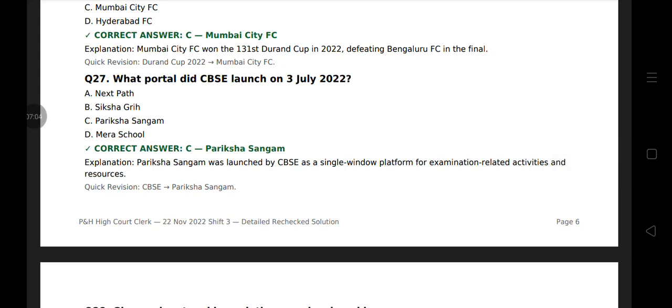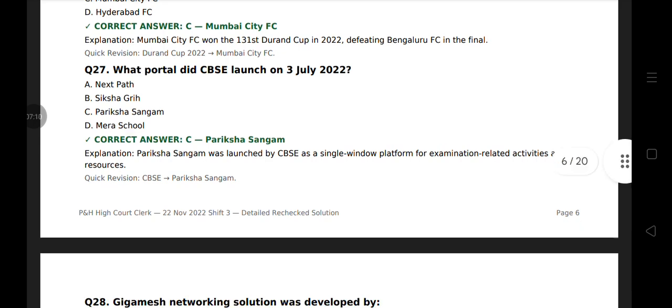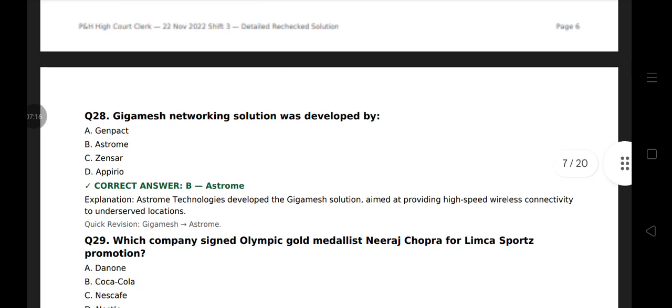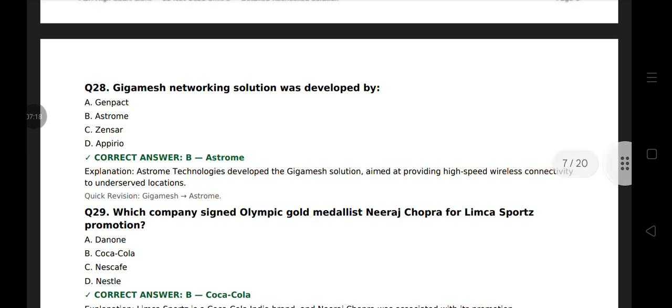Pariksha Sangham was launched by CBSE as a single window platform for examination related activities and resources. Question 28. Gigamesh networking solution was developed by Astrom. Astrom Technologies developed the Gigamesh solution aimed at providing high-speed wireless connectivity to underserved locations.